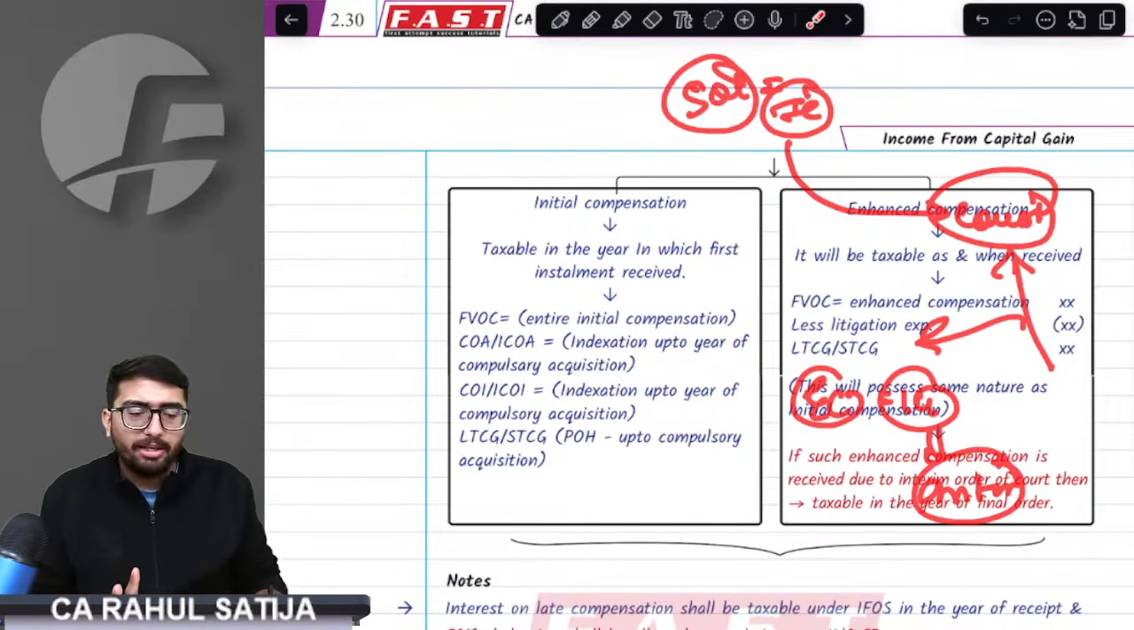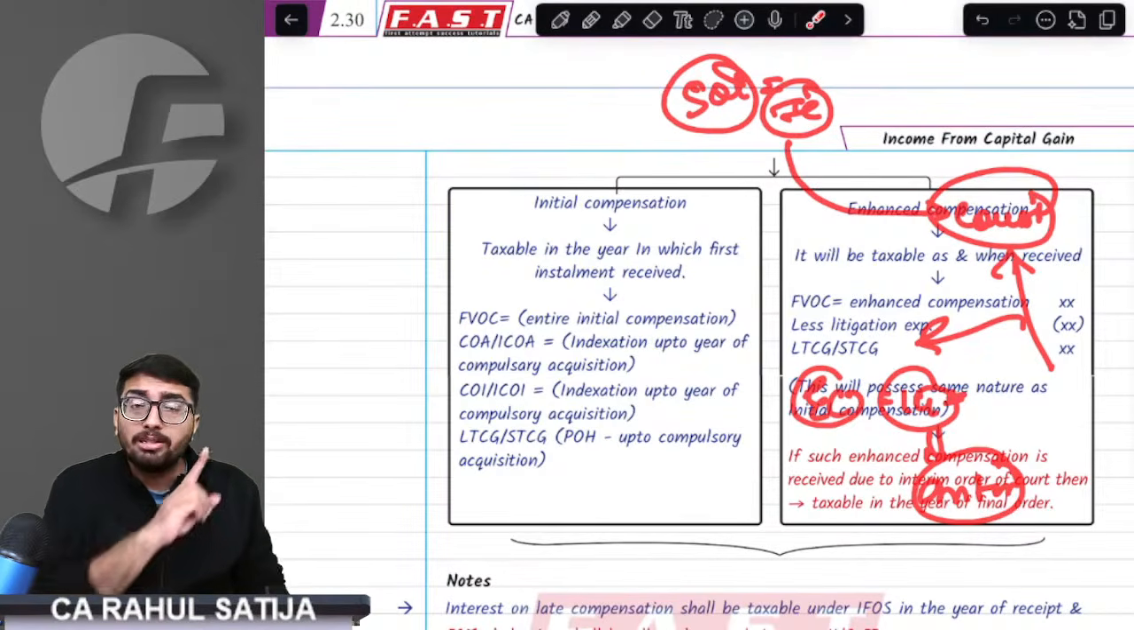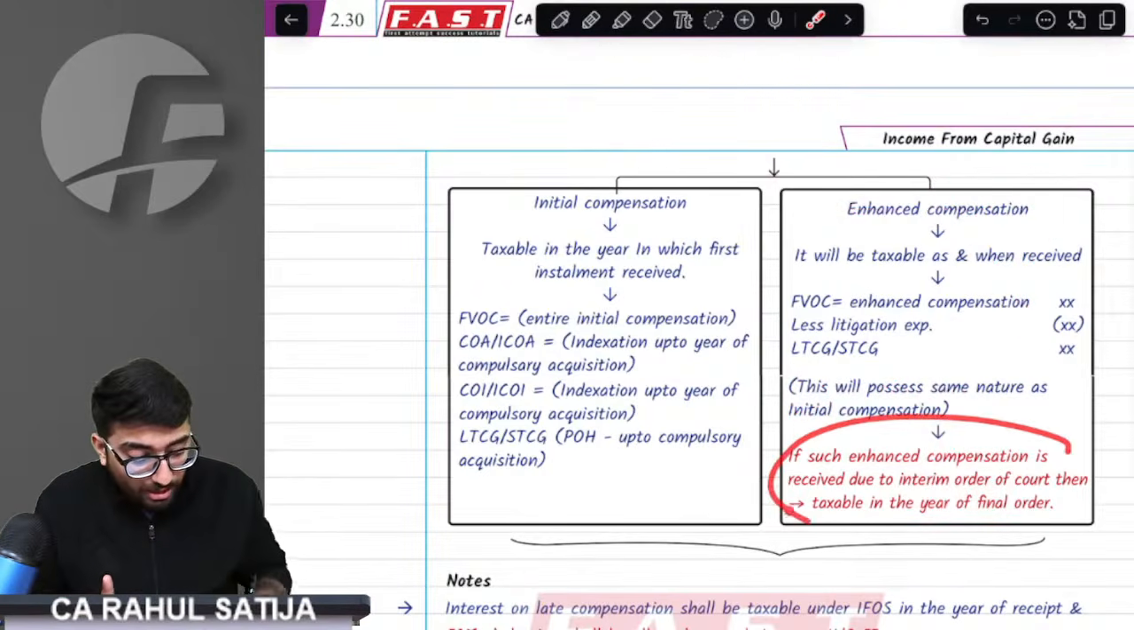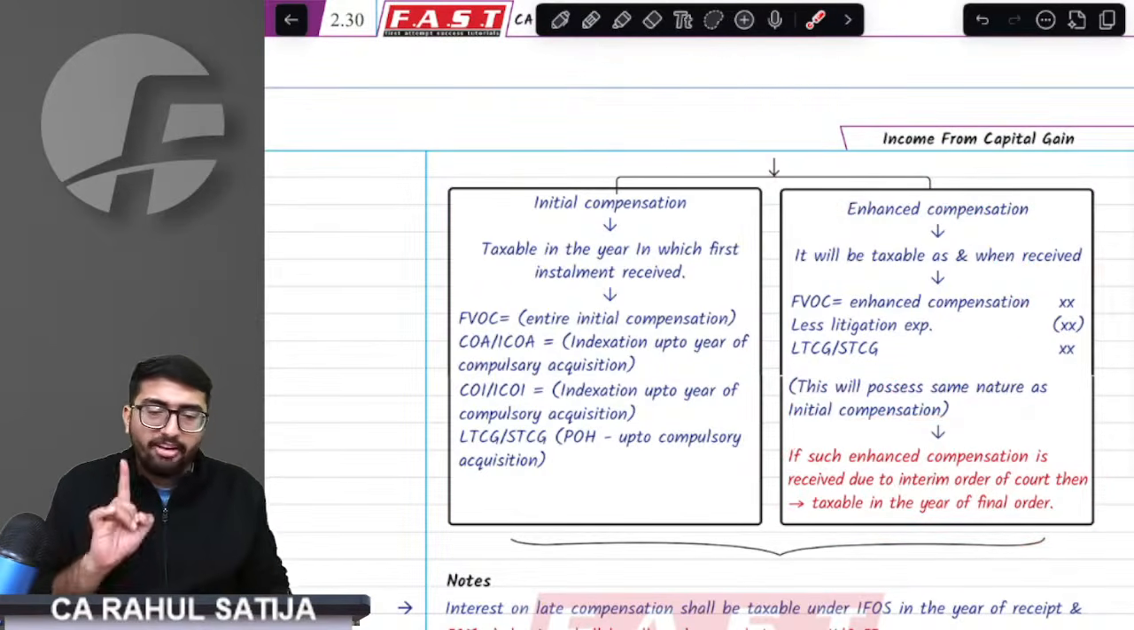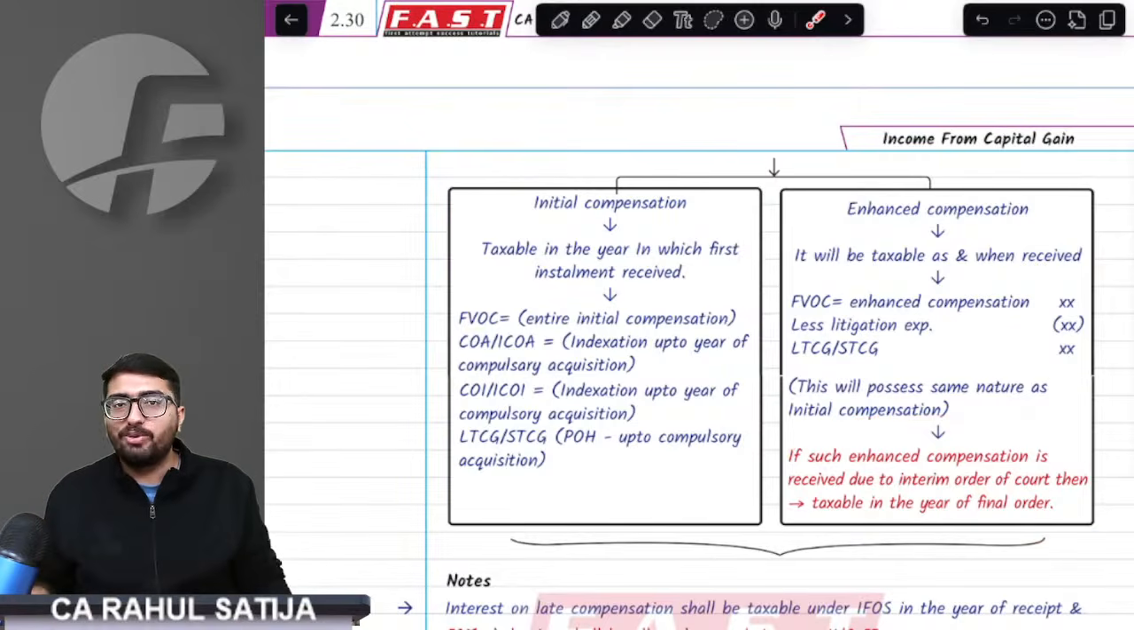In that case, what would happen? Sir, as per interim order, it gave me 1 crore rupees of enhanced compensation. Provision says if any enhanced compensation is received on account of interim order of the court, it is not taxable right now. It is only taxable when final order is received. When final order is received, it is taxable then only.